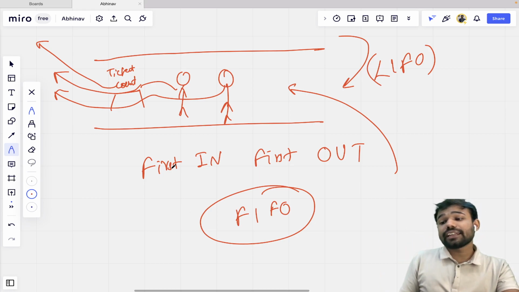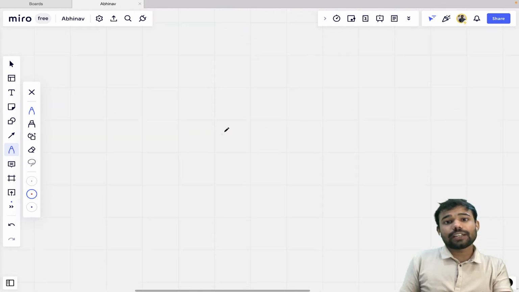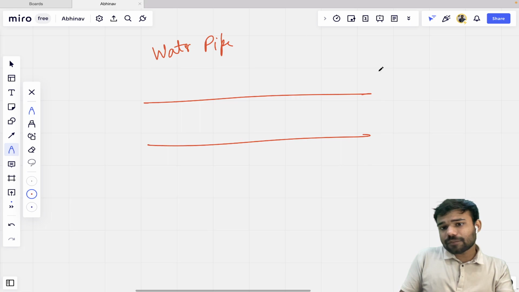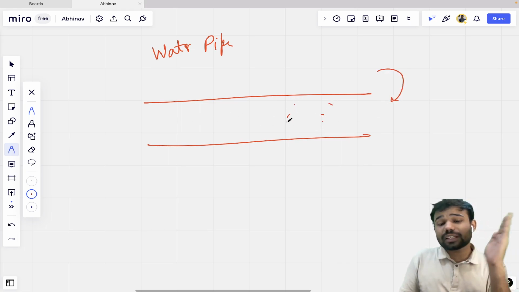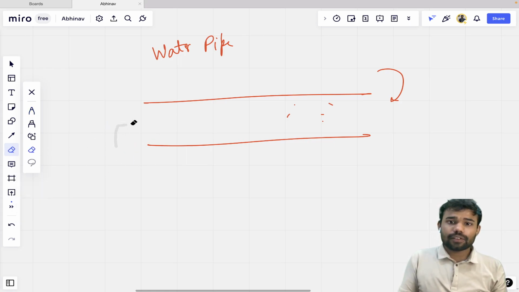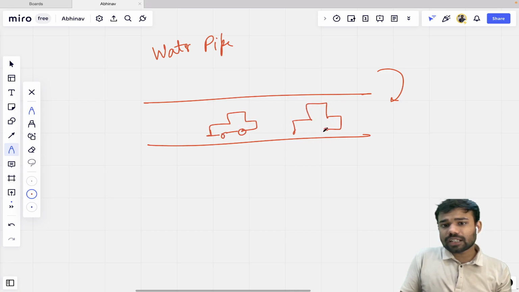And it is just like a pipe. Let's say we have a water pipe. If we start water from here, the water will come. The first droplets, the droplet which arrives first, will first move out. Similarly, if this is a tunnel where only one car can move, and a car enters this particular tunnel, and there is another car.